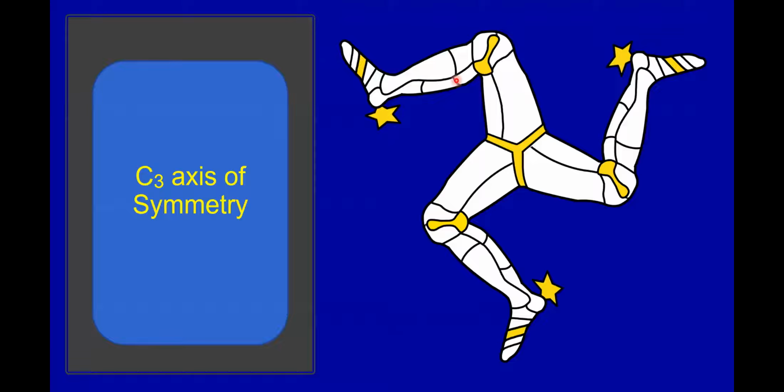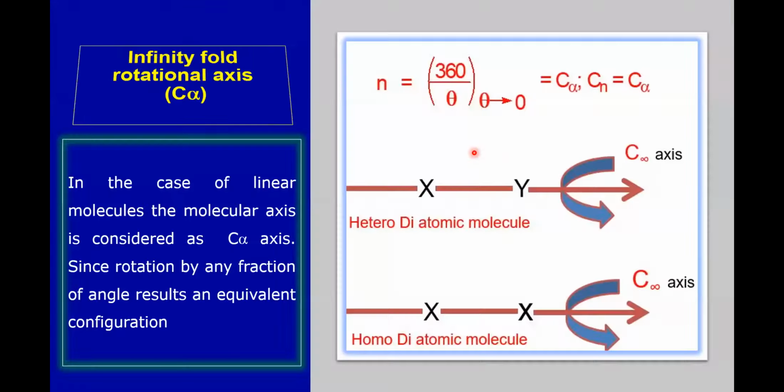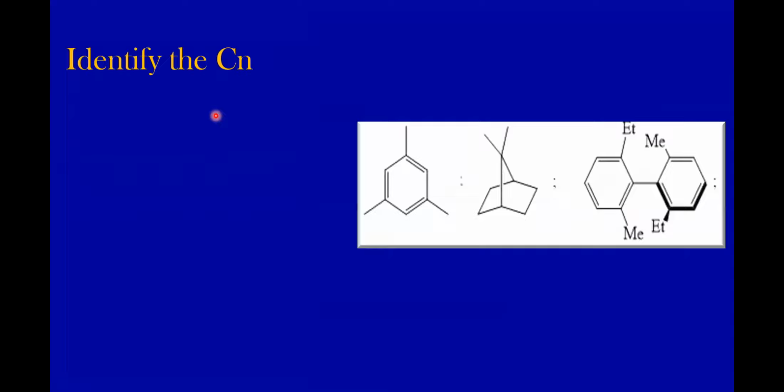So this is a hypothetical structure which has a C3 axis of symmetry. Many objects in nature, particularly plant leaves, contain a C3 axis of symmetry. Then we have the C infinity axis. For linear molecules, you can rotate by any number of degrees, by any fraction of an angle, and it will result in an equivalent configuration. So therefore, it will have a C infinity axis.